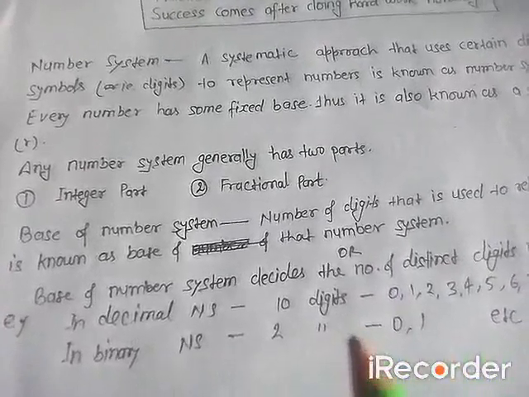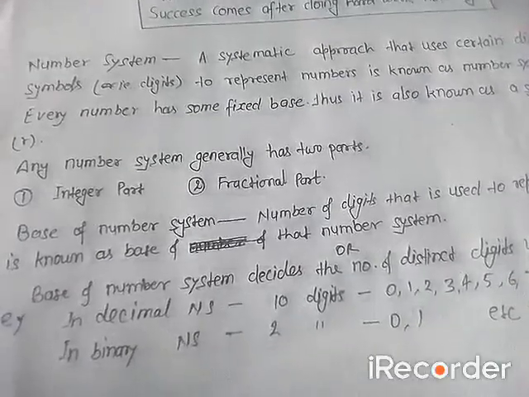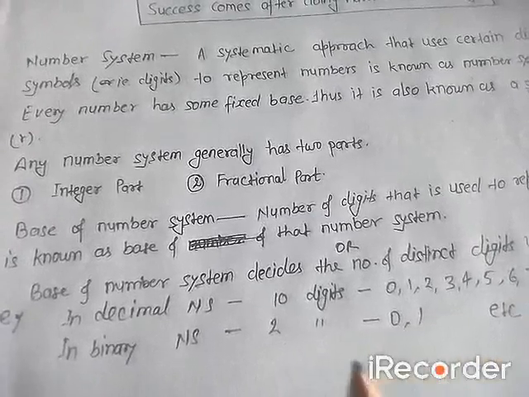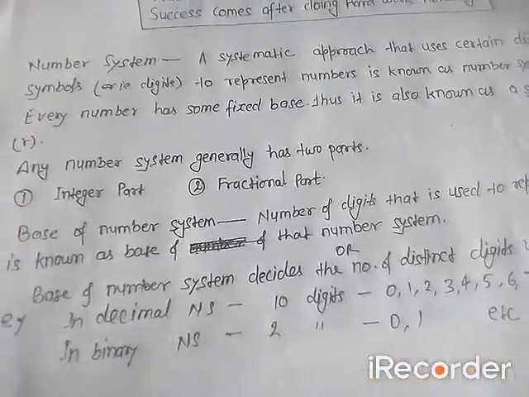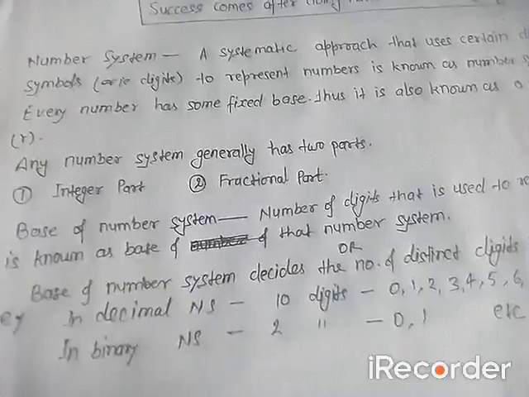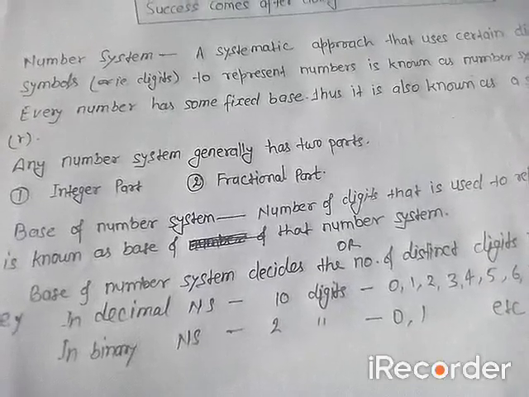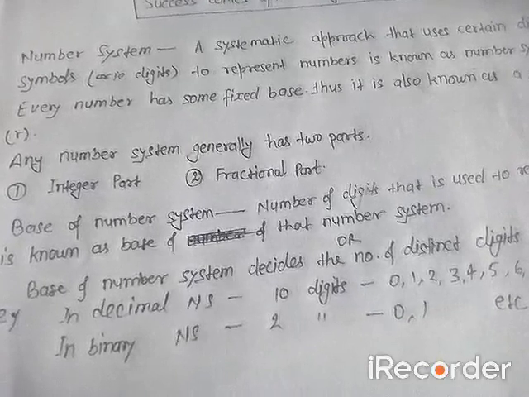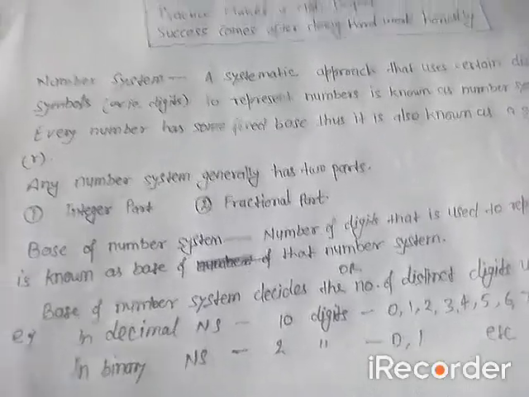Now let us see the classification of number system. A number system can be classified into two parts. First is the positional number system and second is the non-positional number system. I mean weighted number system and non-weighted number system. Now I will explain as per your syllabus. We will study here the weighted or positional number system.